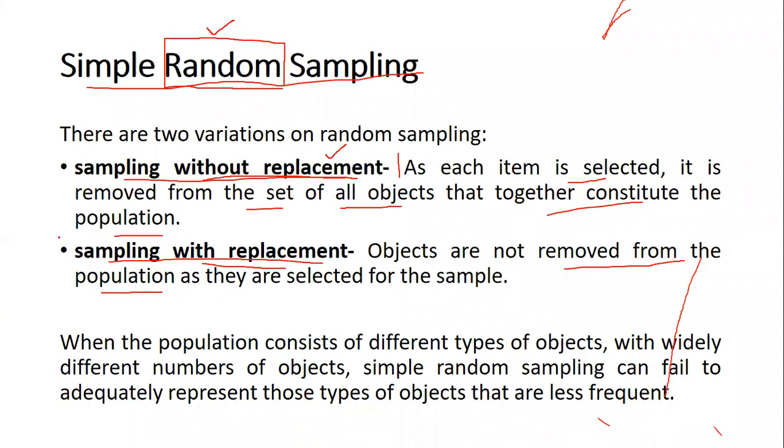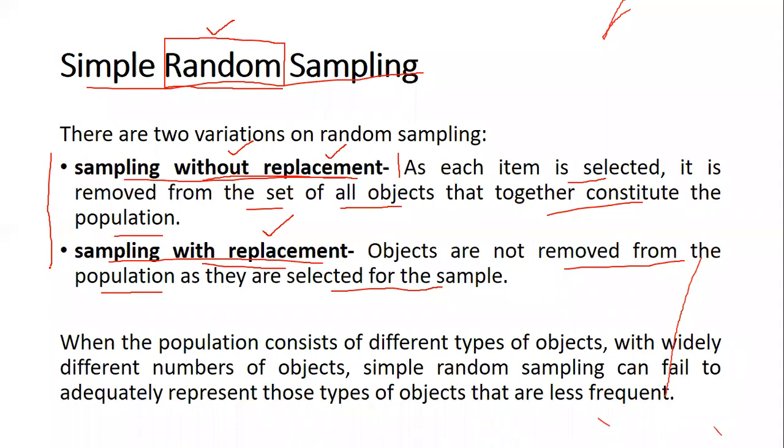No item is being removed. So all the items are going to be selected with the same probability. That is the difference between sampling without replacement and sampling with replacement. Depending on the requirement, either with replacement or without replacement, random sampling can be used.